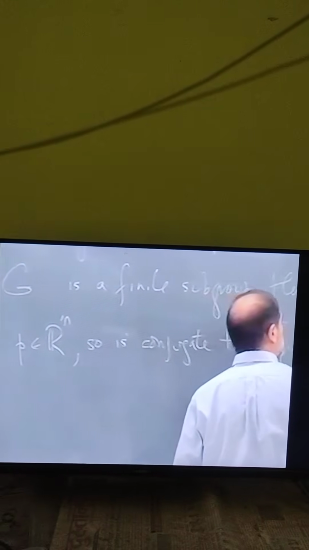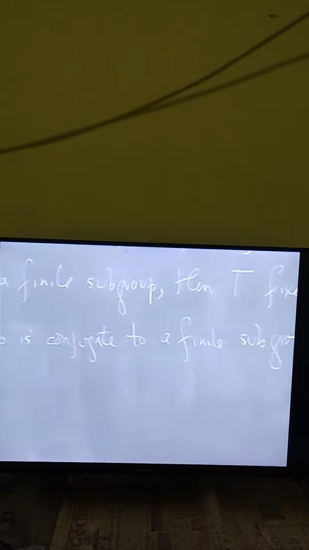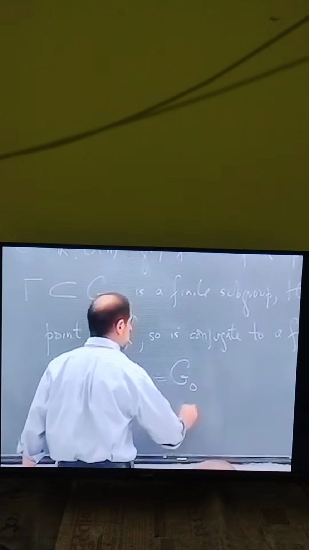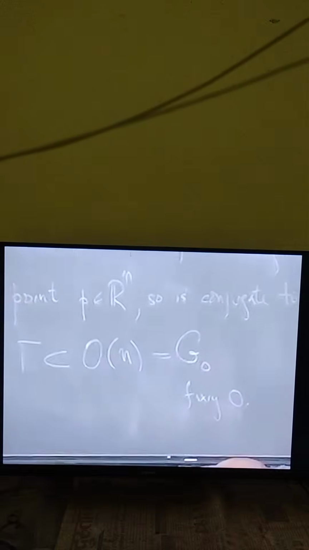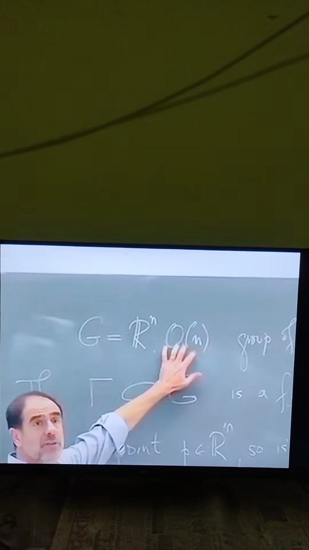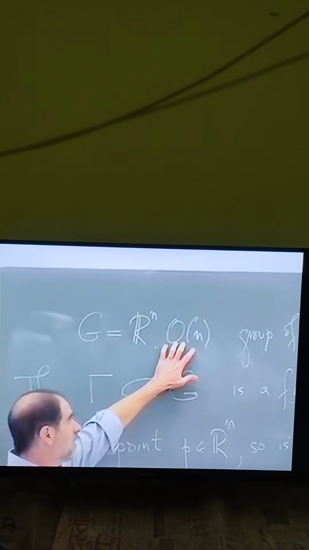Conjugate to a finite subgroup gamma inside of O(n), which is the subgroup G0 fixing 0. So if you look for finite subgroups of this motion group, they're actually all determined by the finite subgroups of this subgroup fixing the origin.